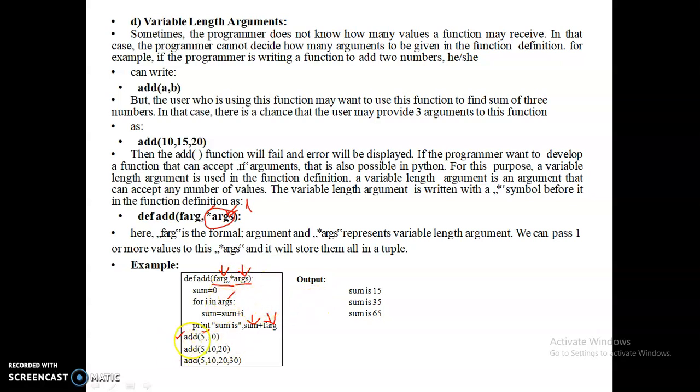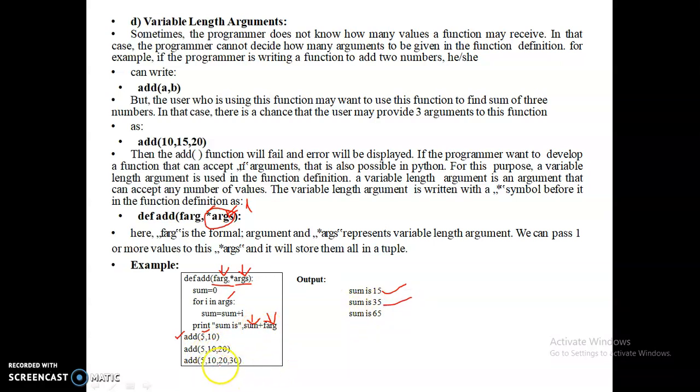Okay, so whenever you pass 5 and 10, it adds 5 plus 10, so you'll get the output 15. When you pass 5, 10, 20, the sum of the list is 30 plus 5, the first argument, is 35.